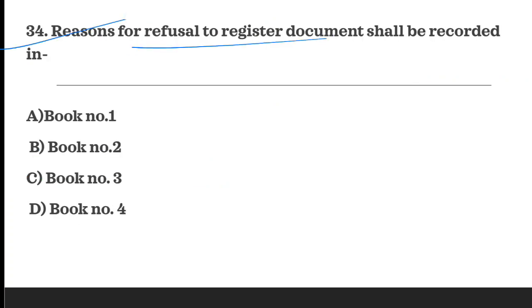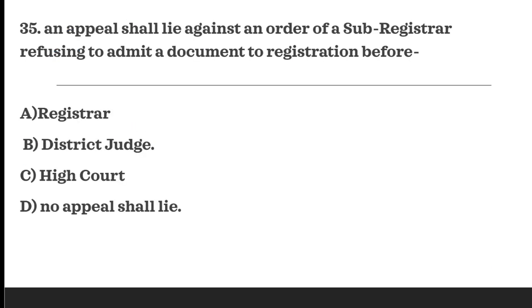Next question is, reasons for refusal to register document shall be recorded in which book? So B is the correct option. Book number 2 shall contain the reasons for refusal to register the document. B is the correct option.